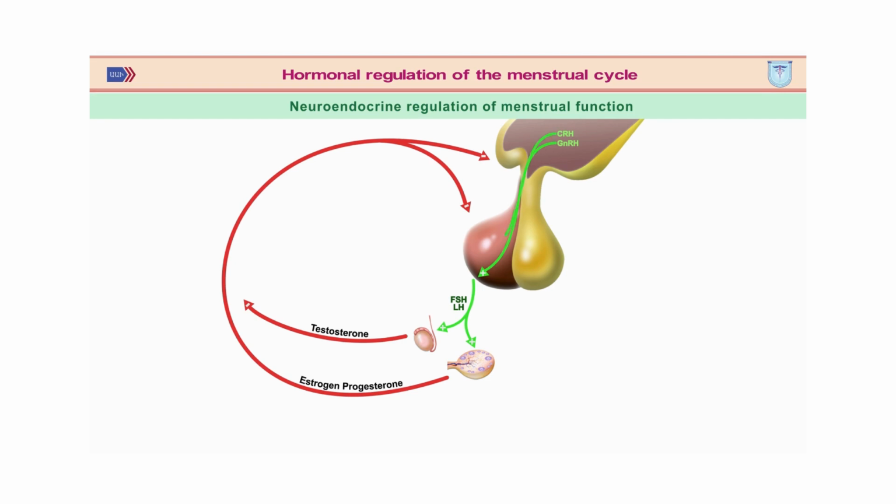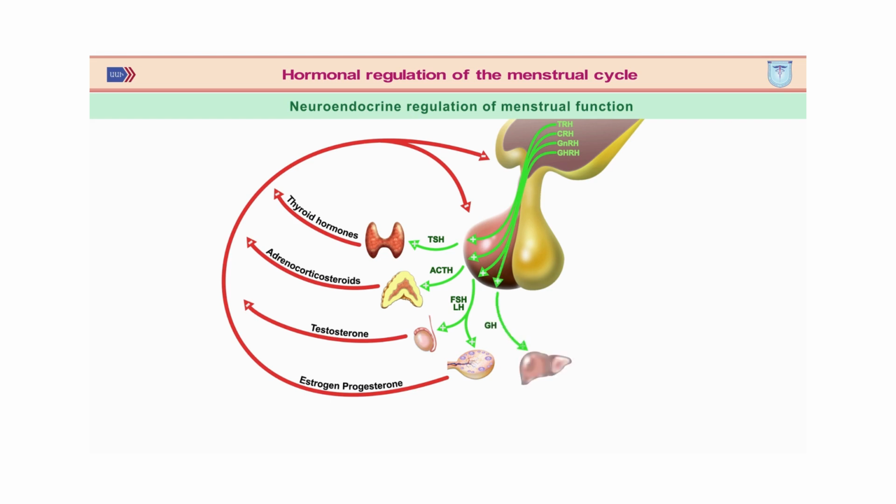CRH, corticotropin-releasing hormone produced in the hypothalamus, stimulates the synthesis of ACTH, adrenocorticotropic hormone, in the pituitary gland, which leads to the production of corticosteroids by the adrenal glands. In the same way, TRH, thyrotropin-releasing hormone, produced by the hypothalamus, stimulates the synthesis of TSH, thyrotropic hormone, in the pituitary gland, which leads to the production of thyroid hormones by the thyroid gland. Corticosteroids and thyroid hormones also suppress the synthesis of CRH, corticotropin-releasing hormone, and TRH, thyrotropin-releasing hormone, by the hypothalamus.